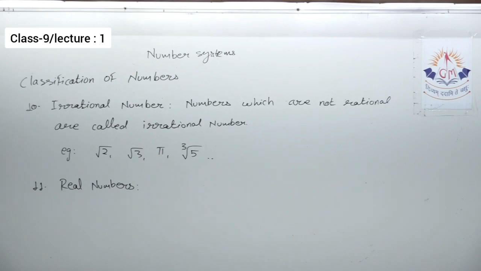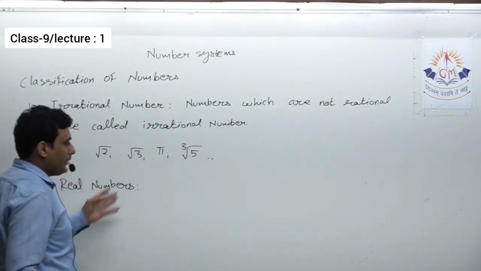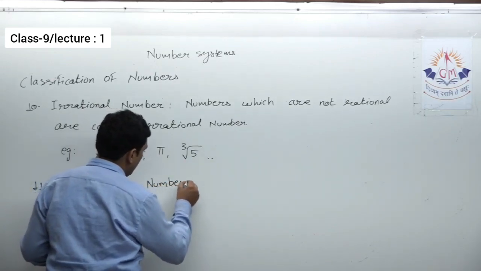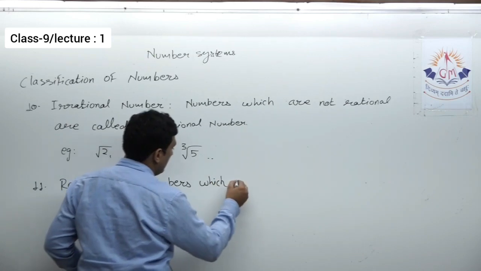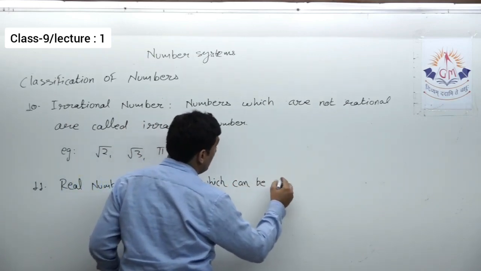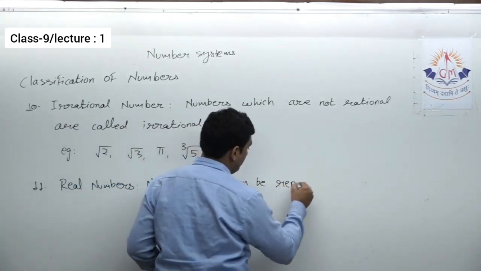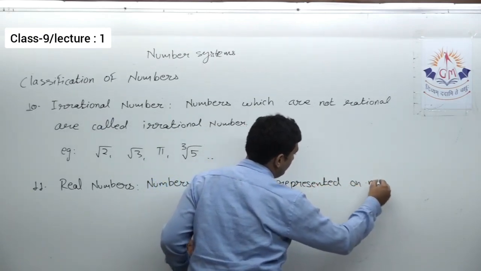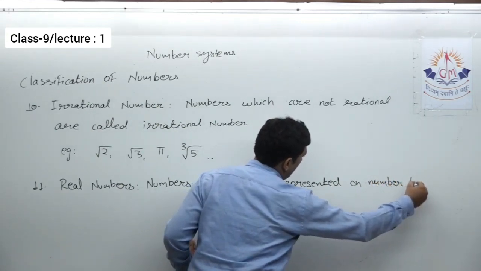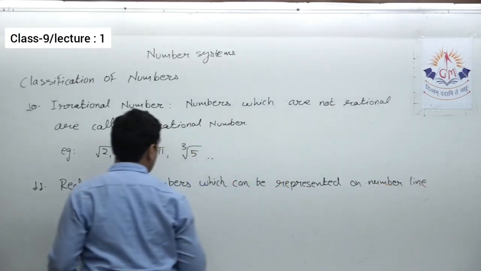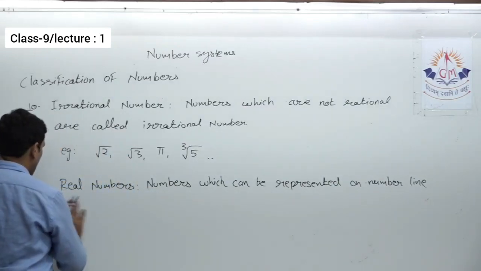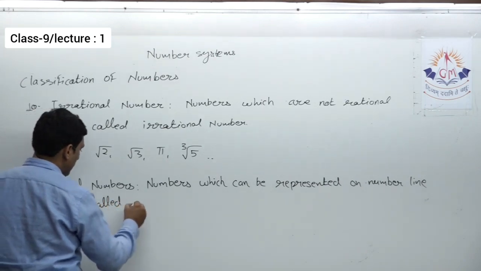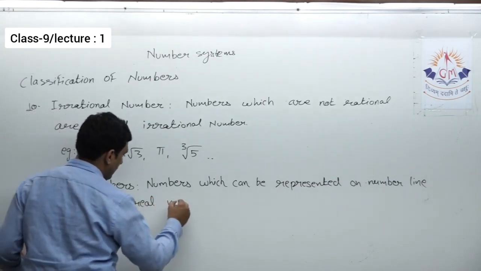Or in other words, numbers which can be represented on the number line are called real numbers.